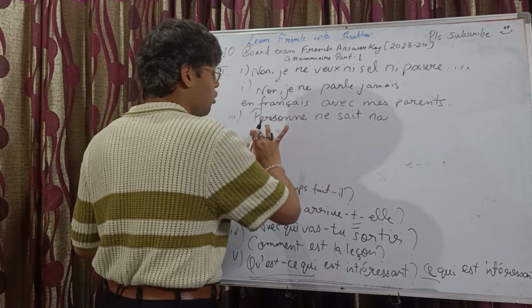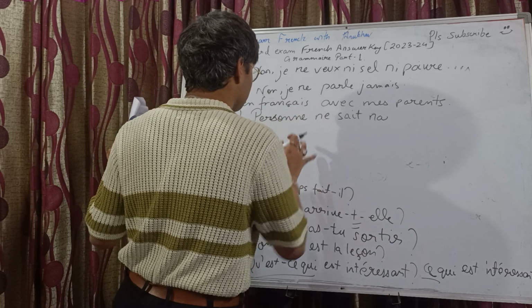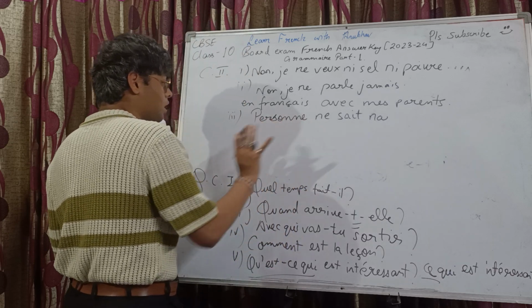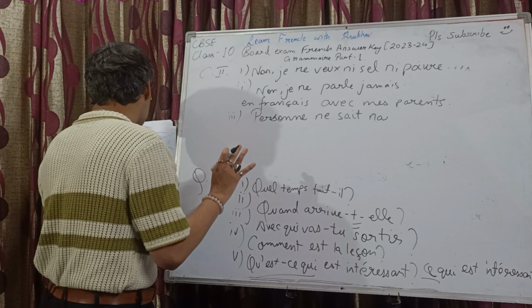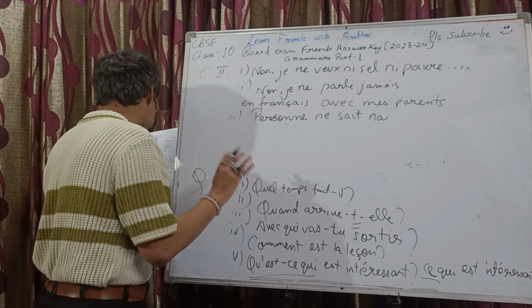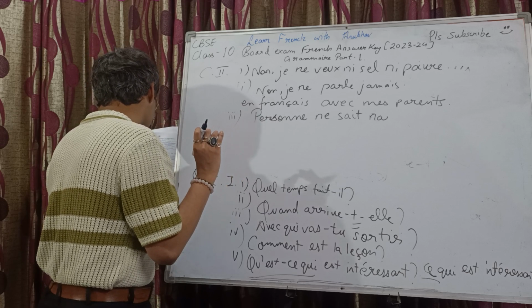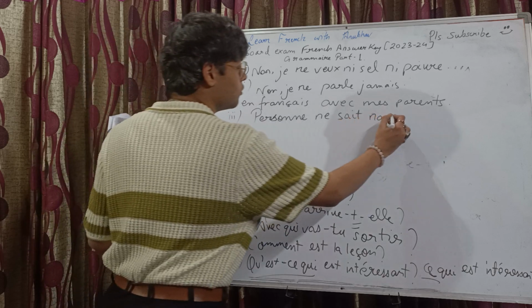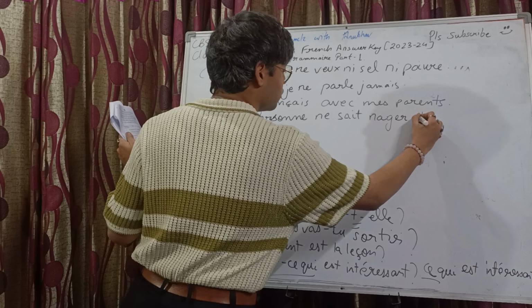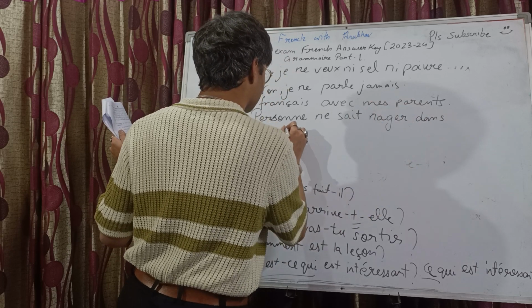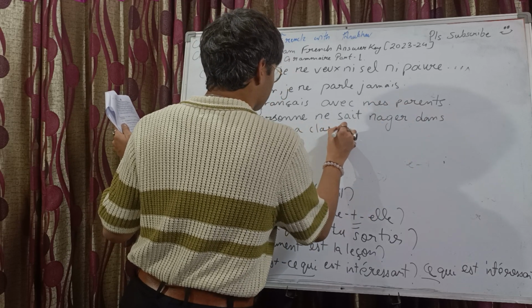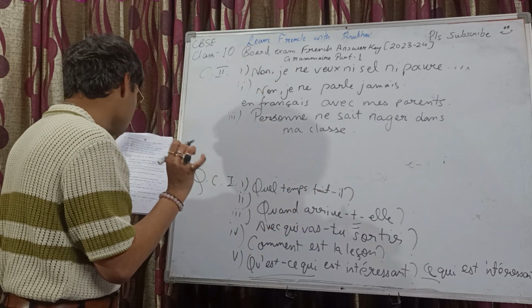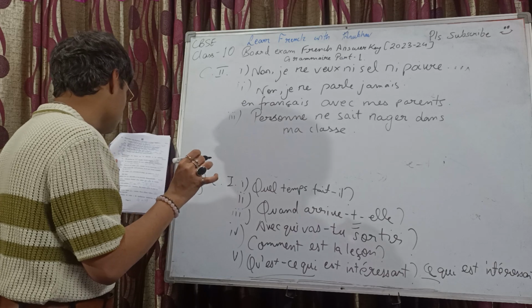Personne, nobody, or no one. Personne sait nager dans ma classe. Okay.